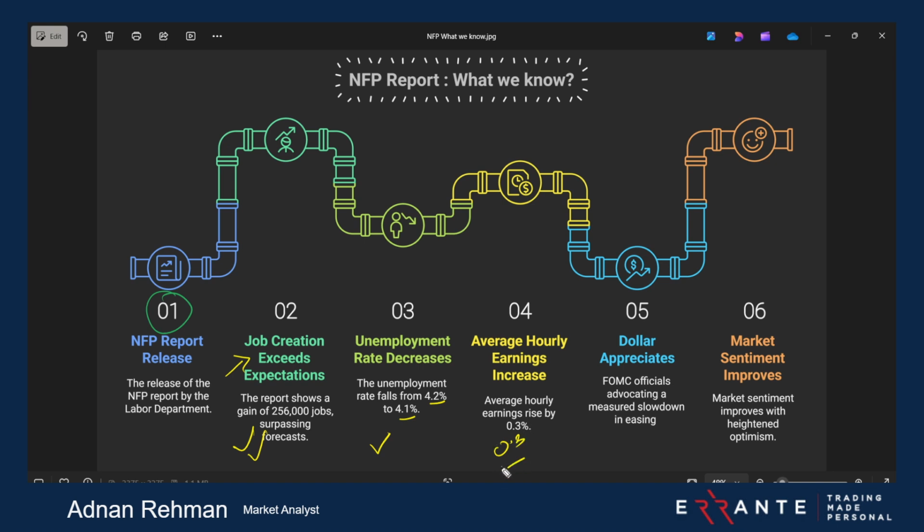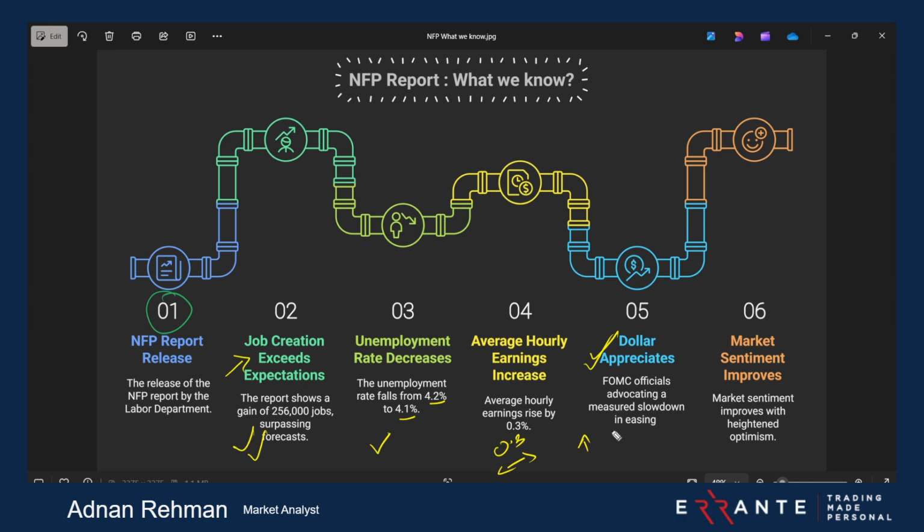So it's a good one. It's not even a bad one. It's just a stable or a stalling position. And then the dollar appreciated, with FOMC officials advocating a measured slowdown in easing. In the previous NFP report, the FOMC officials were saying that they are not speeding up their easing process. Easing process means lowering the interest rate. So this was one of the reasons why the dollar saw some strength after the previous NFP report.